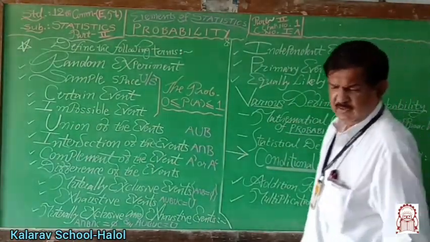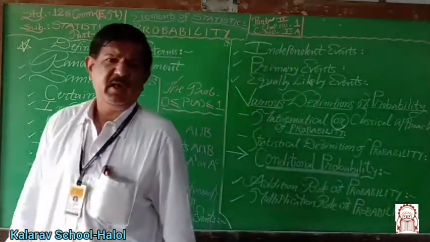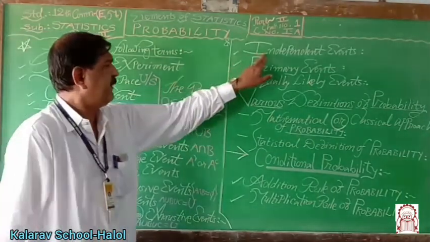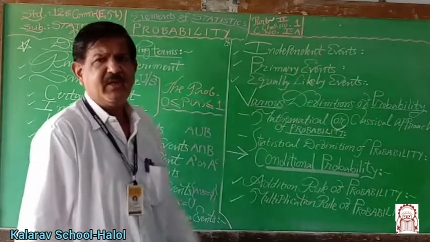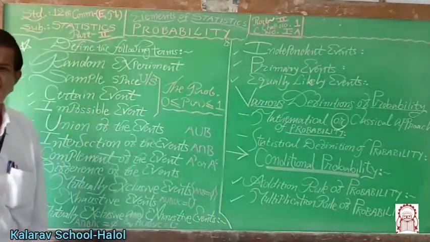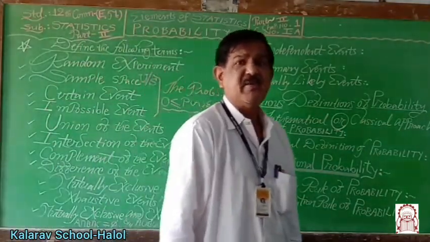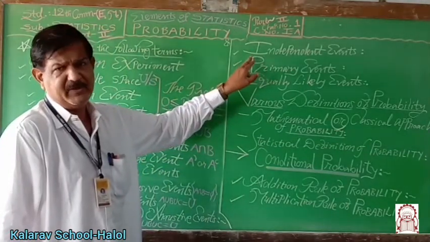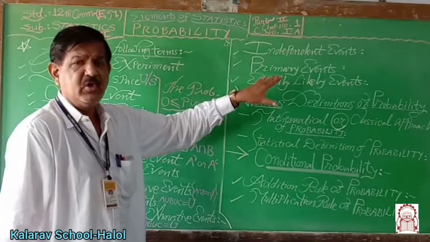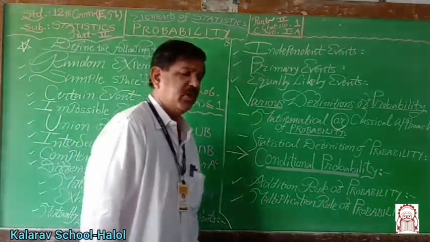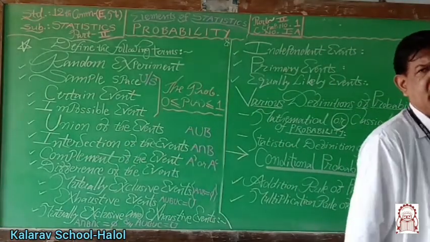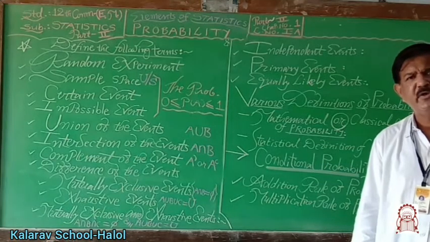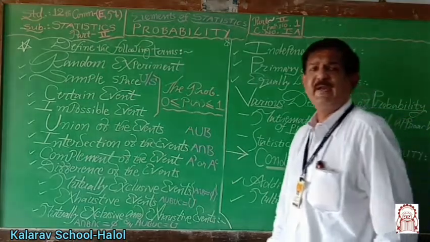Independent events: if A and B are two events of any sample space S under a random experiment, if the occurrence or non-occurrence of any one of the events does not depend on the other event, meaning the occurrence of B does not depend on A, either occurrence of A or not occurrence of A, then they are known as independent events.